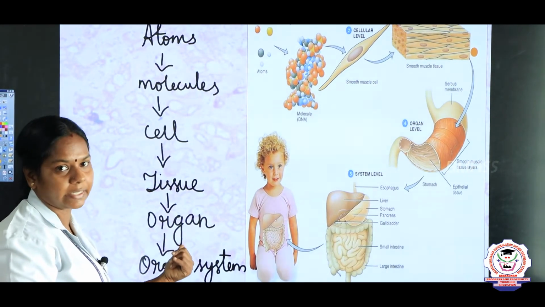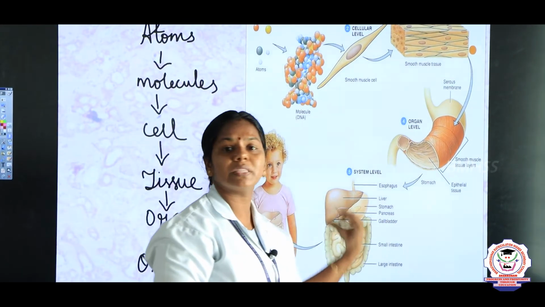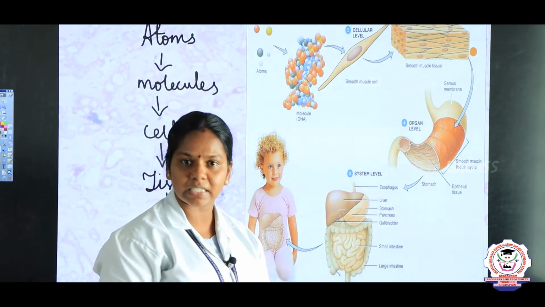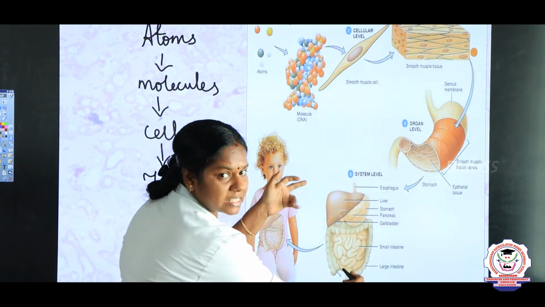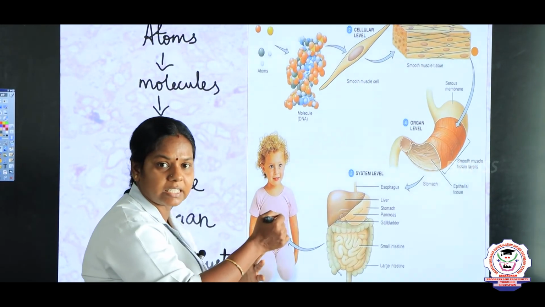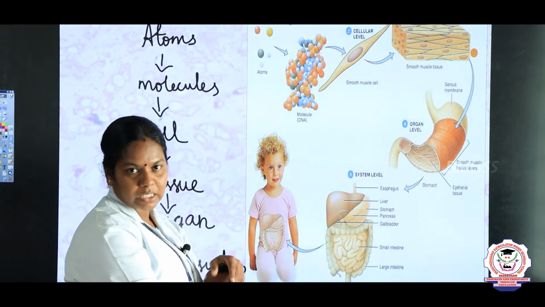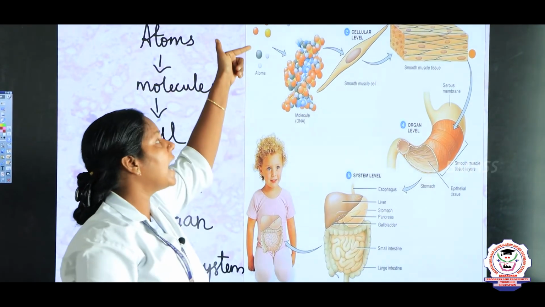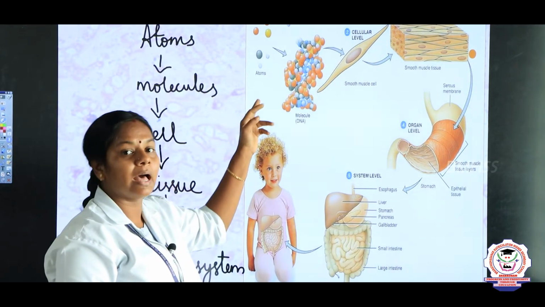The stomach is an organ. So, a group of tissues combine together to form an organ, and the stomach along with other organs such as esophagus, liver, pancreas and intestine constitute the digestive system. This is the organ system, and all the organ systems including circulatory system, skeletal system and nearly 10 systems form a complete individual. So, all the organisms are made up of small minute units called atoms. This is the hierarchy of how an organism originates from atoms.